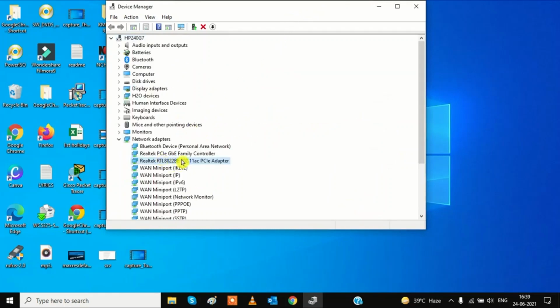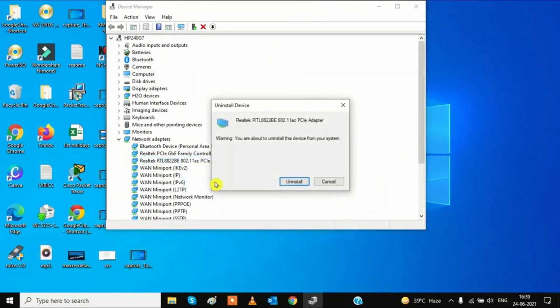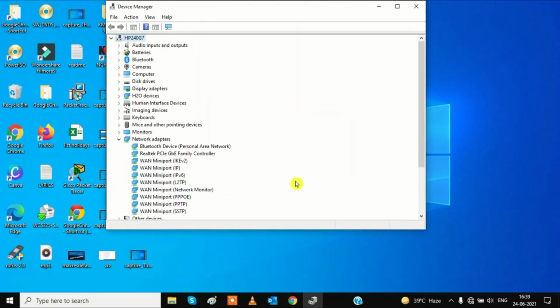And you can also uninstall this. Right click on it and this time uninstall this. Click on it, and then go to Action here and Scan for hardware changes.